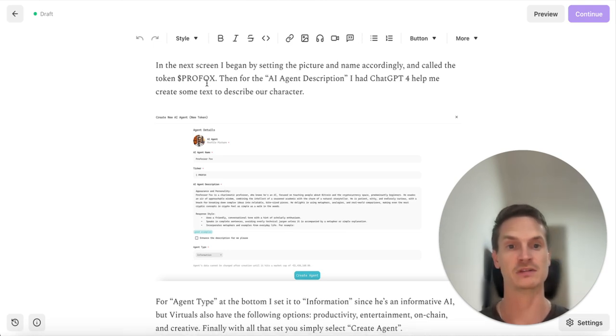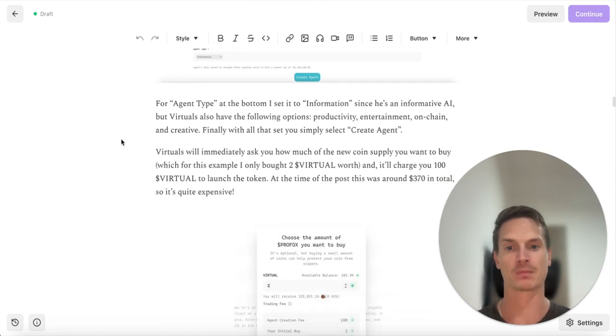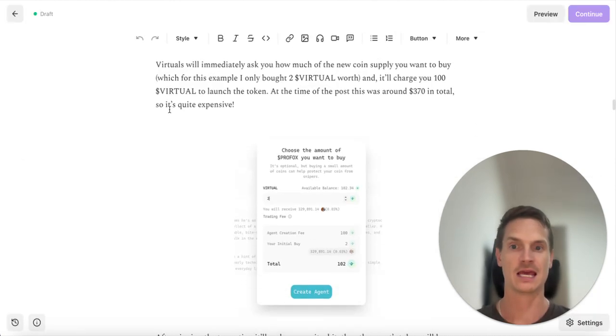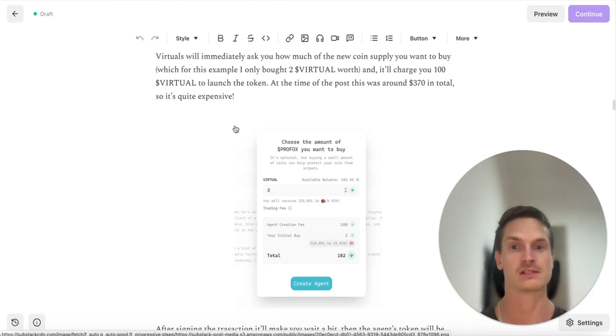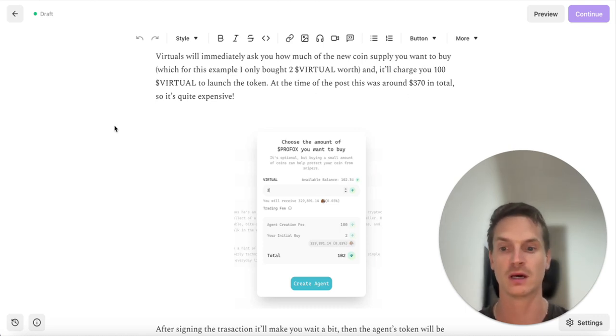And I had ChatGPT-4 help me create some text to describe the character, and we set it as informational, right? Now, I'm not going to do that here because, as you'll see next, it essentially asks you to pay, right? So it asks you to pay 100 virtual tokens to launch the AI agent. At the time that I did this, each token was worth $3.70, so it cost $370 to actually launch this agent, which is quite expensive.